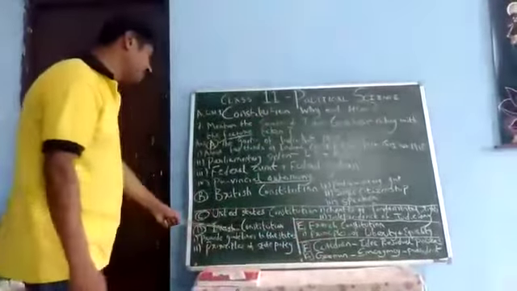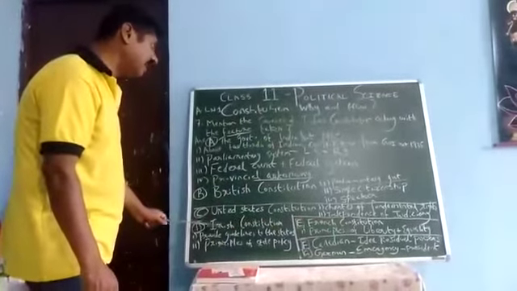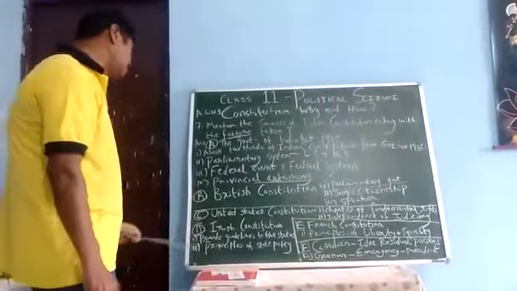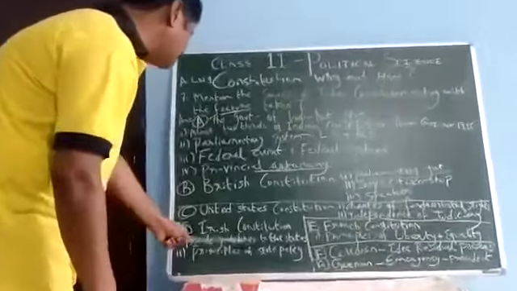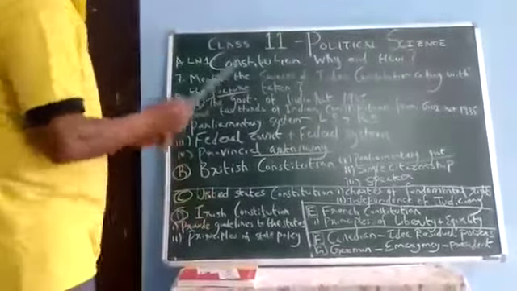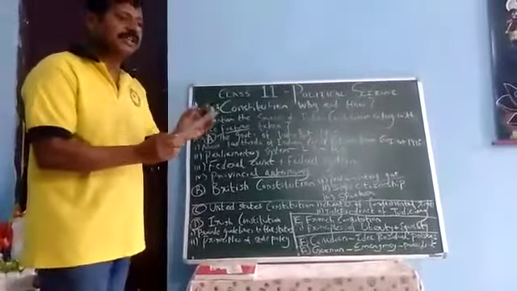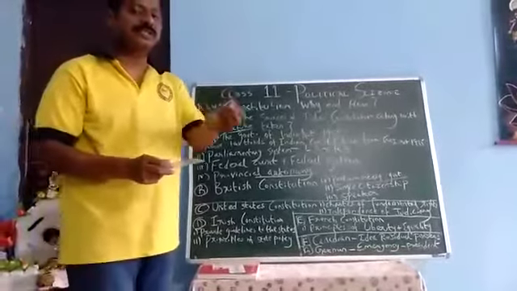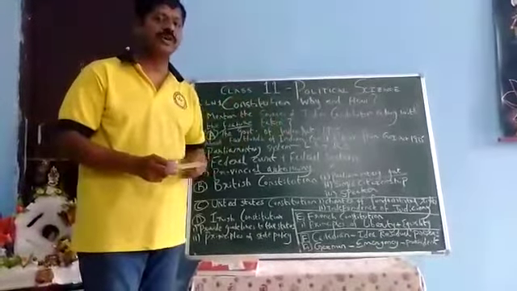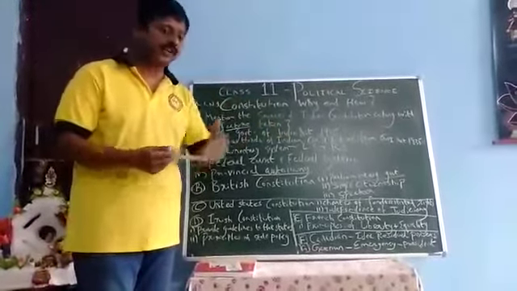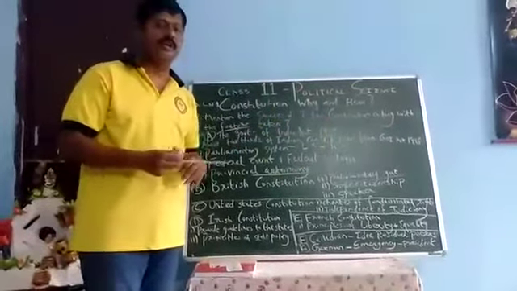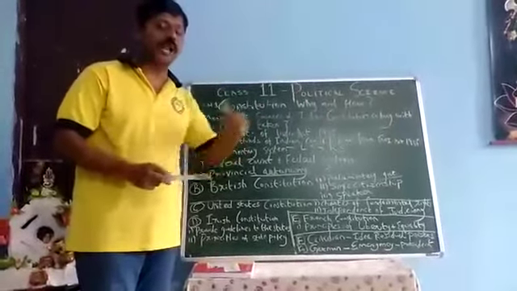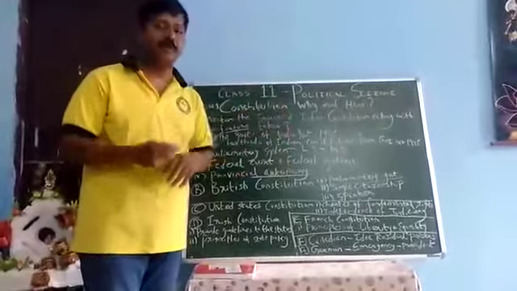Then we go with the Irish Constitution. Irish means Ireland, okay? In Ireland, number one is to provide guidelines to the states. The center will be giving rights to the states, what they have to do over there. Recently I told you, states have their own policies to make, and according to the population, the MP will represent and the MLA will be representing.